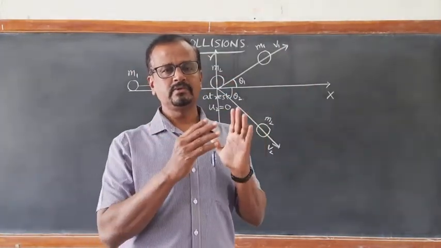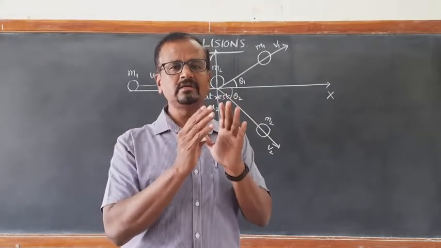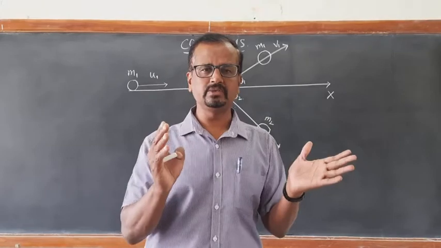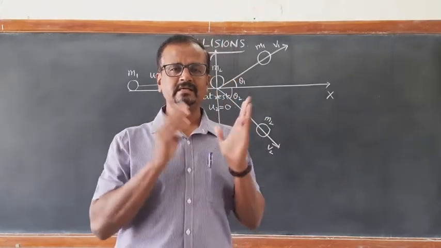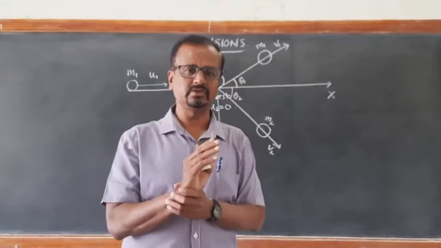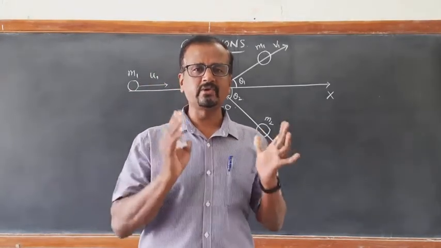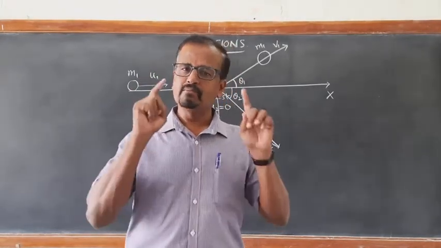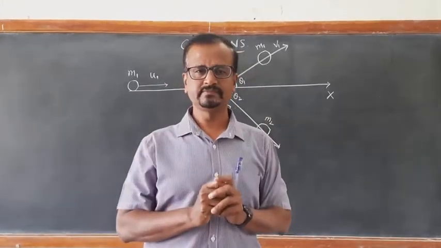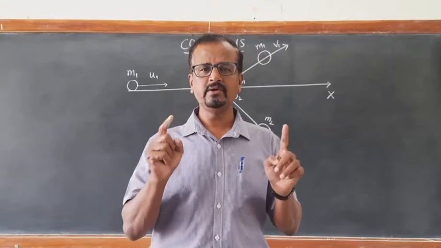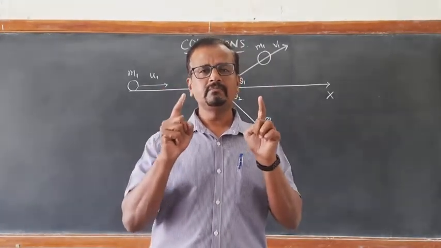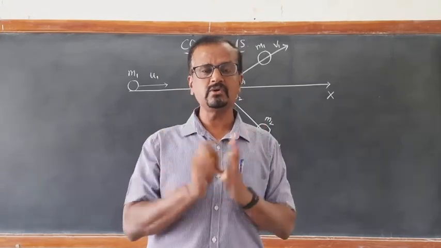So that's how, based on the considerations of kinetic energy, we classify them as elastic, inelastic and completely inelastic collisions. Elastic collision is the one wherein momentum is conserved and kinetic energy of the system is also conserved.